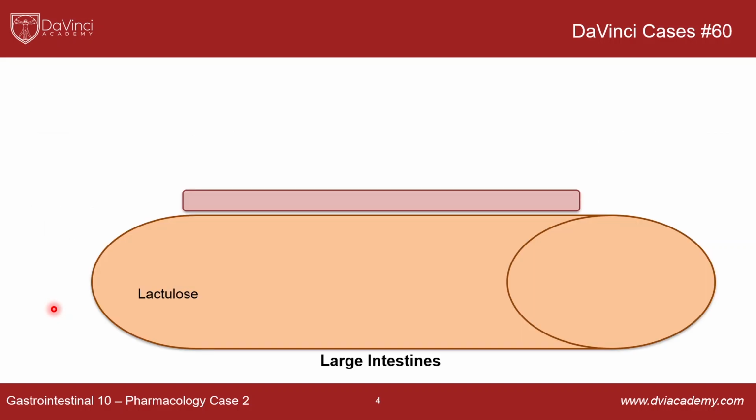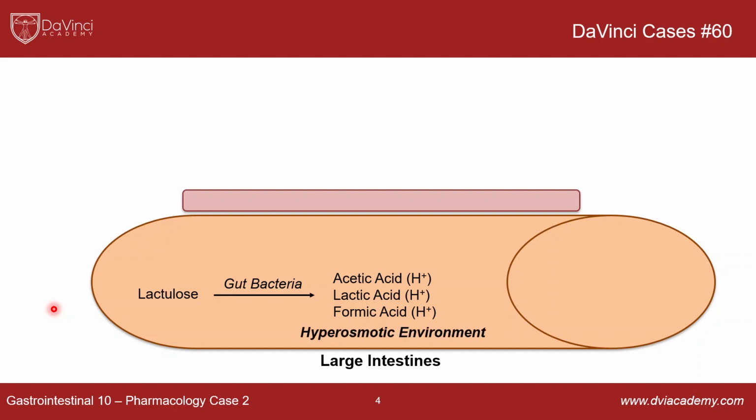So first, let's talk about lactulose. So it's the right answer. Let's talk about how it works. So initially, lactulose is given all the time to not just patients in liver failure, but patients that are suffering from constipation, because lactulose is ingested or given rectally, and then it is converted by the gut bacteria into 3 different acids: acetic acid, lactic acid, or formic acid. This actually creates a hyperosmotic environment. And so what that does is it draws water out of the bloodstream and into the lumen of the intestines. So it helps soften up the stool and increase peristalsis. And so what that does is help with defecation. And so it helps with patients that are constipated.